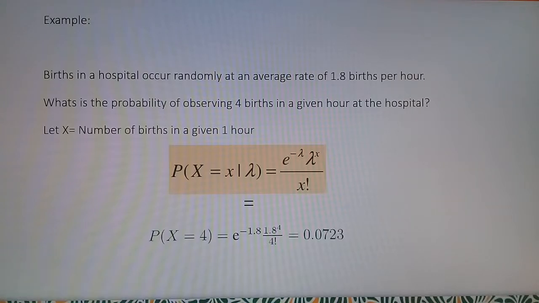Now an example. Births in a hospital occur randomly at an average rate of 1.8 births per hour. What is the probability of observing 4 births in a given hour at the hospital? Let x equal the number of births in a given 1 hour. With the formula mentioned before and replacing the values, we obtained as a result 0.0723.